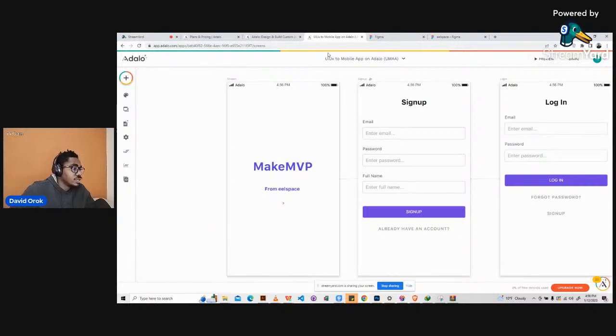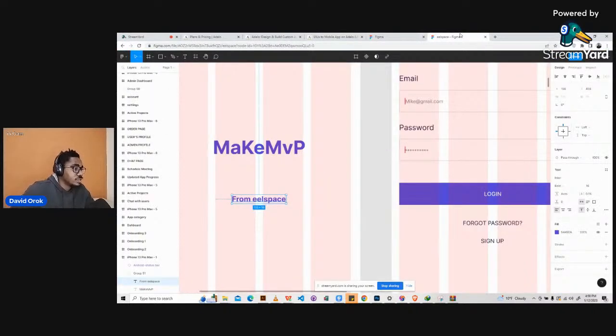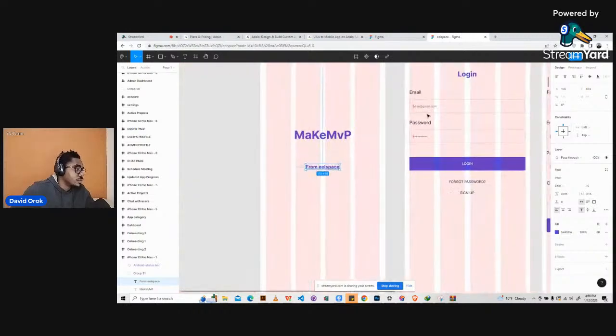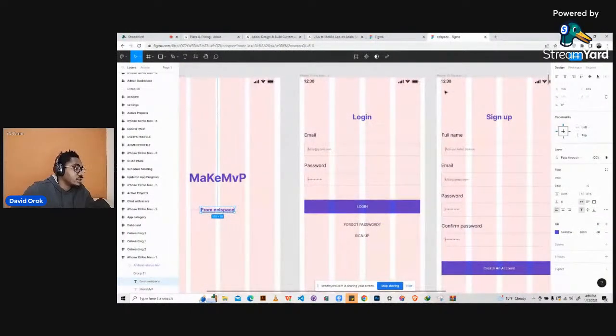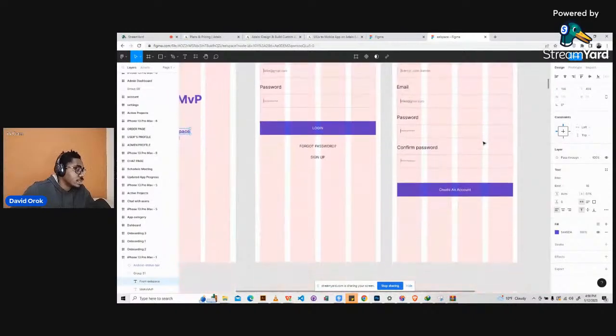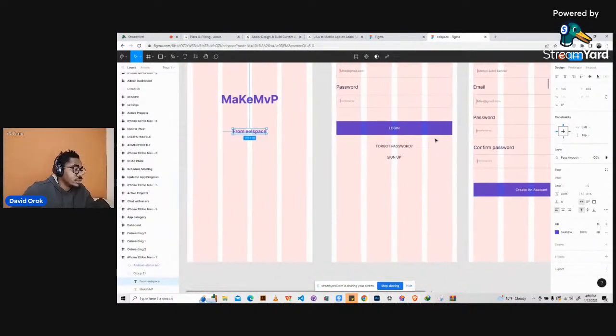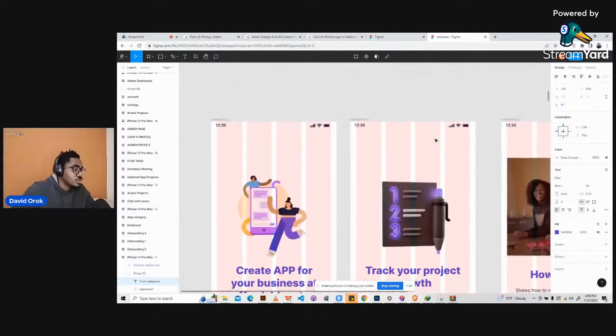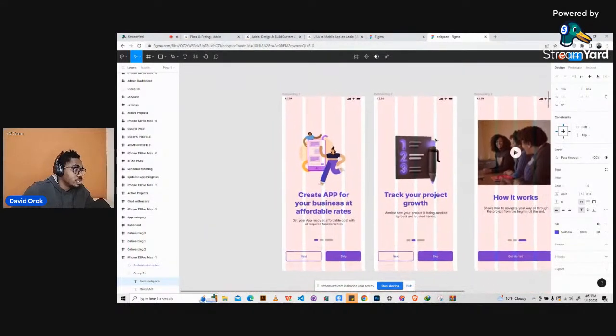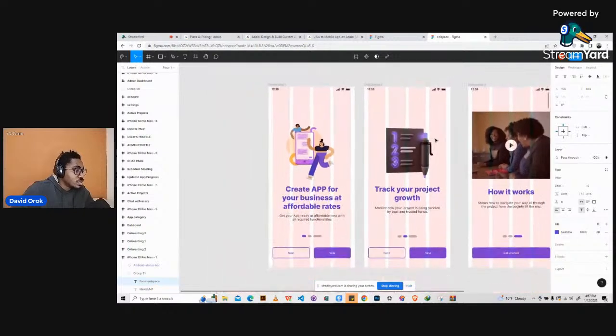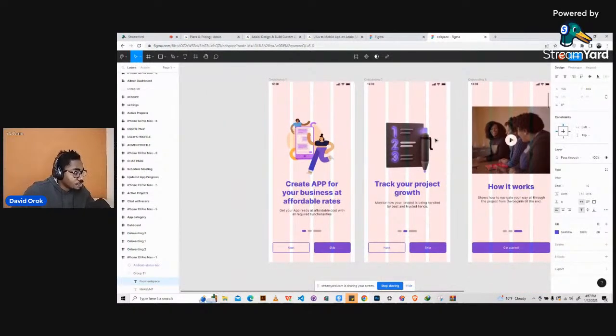All right, so let's try to replicate other parts of the design. Okay, so here we have the login, then sign up. Okay, it's correct. Then this one was already created for us on the Adalo startup screen. So let's go to the onboarding screen. Let's see how to make this happen. Okay, so for the onboarding screen, this is cool.